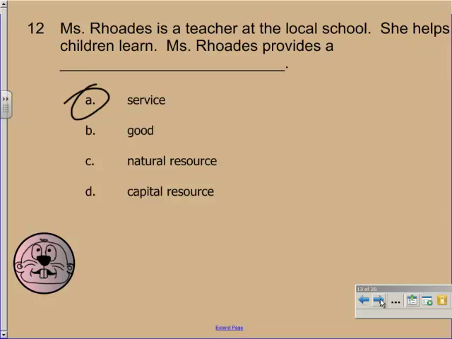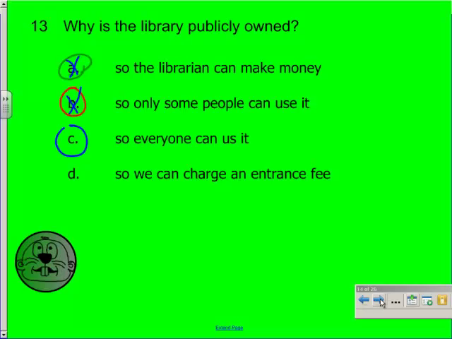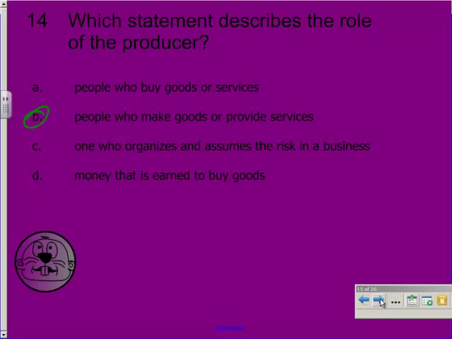Mrs. Rhodes is a teacher in the local school. She helps children learn. Mrs. Rhodes provides a service. It's something you can't touch or hold. Why is the library publicly owned? We had a little bit of trouble with this one, but we learned that when something is publicly owned, it's so that everyone can use it or has access to it. Which statement describes the role of a producer? People will make goods or provide services.